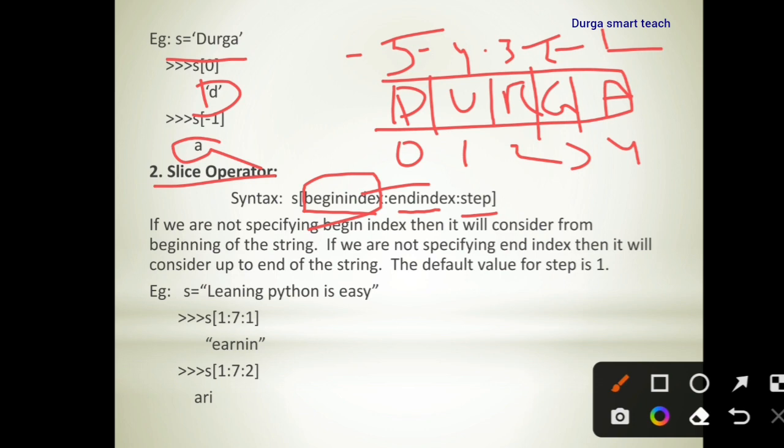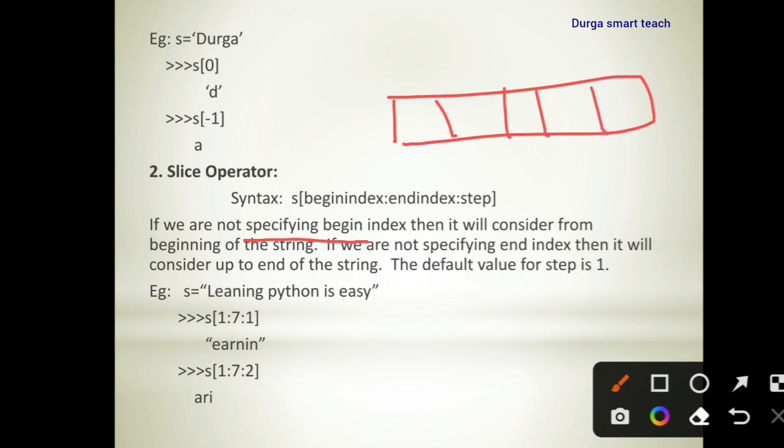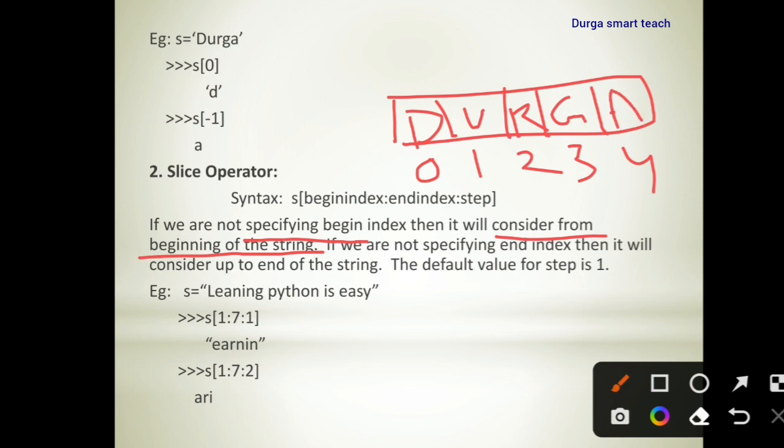If you are not specifying the begin index, then it will consider the beginning of the string. So 0, 1, 2, 3, 4, and the value is Durga. If you want to access part of the data, then you need to specify begin.